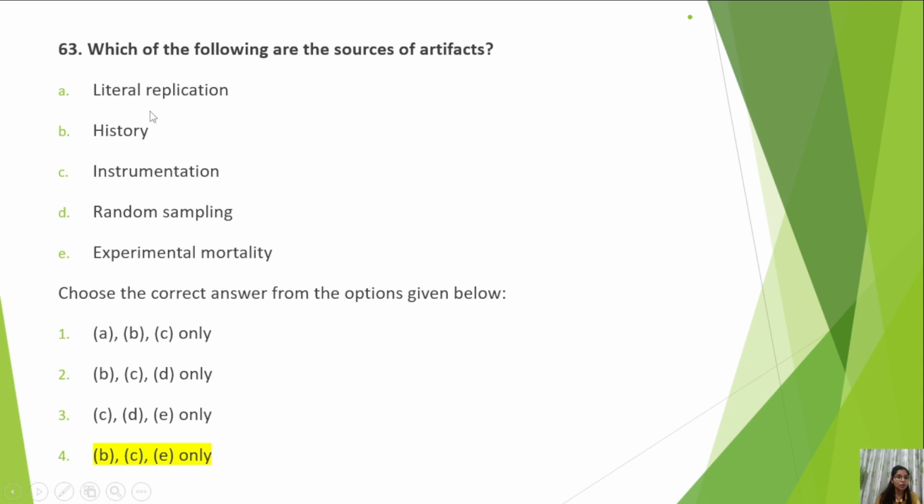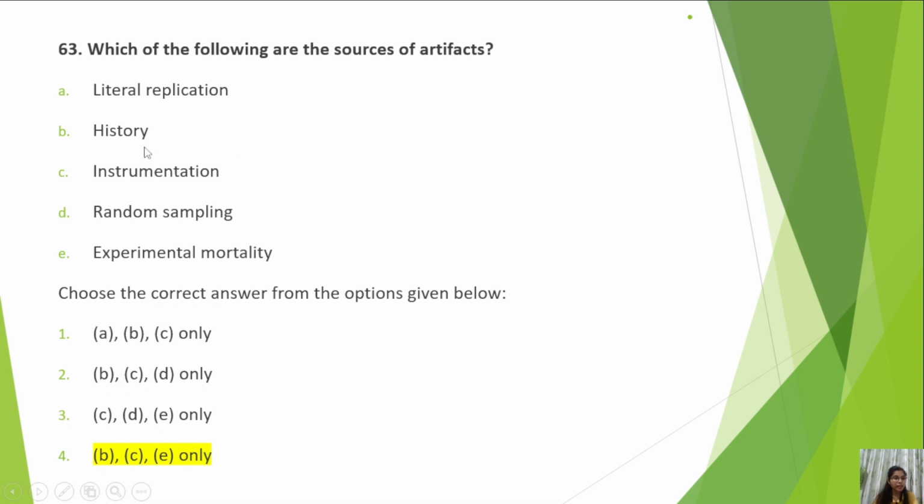Now literal replication. What is literal replication? That we replicate our study again, so that if there is any error, it gets eliminated and our research gets validity and reliability. So A should not be in the option. So A is also eliminated. Now random sampling we eliminated, as I told you. So D is also eliminated. Now we are left with B, C, and E.